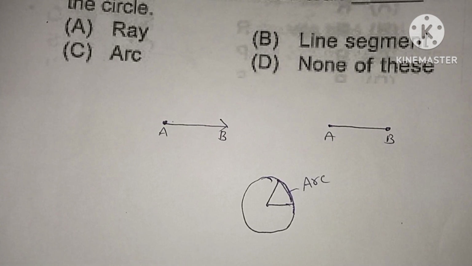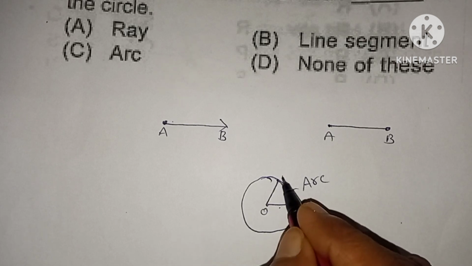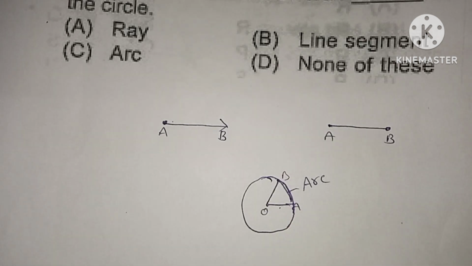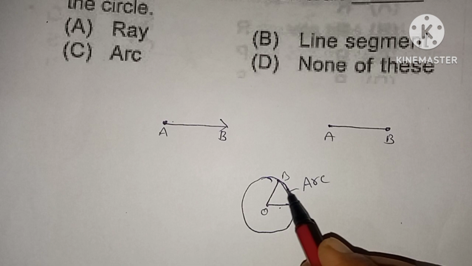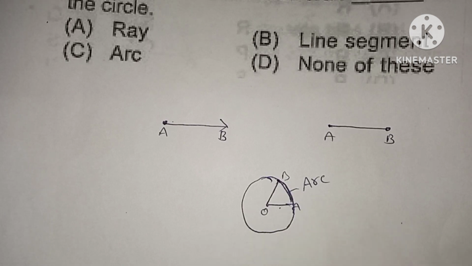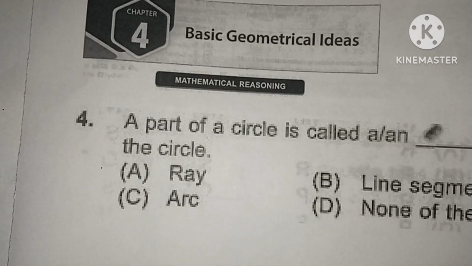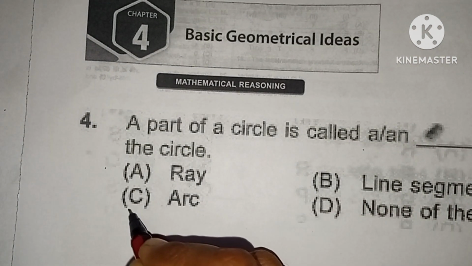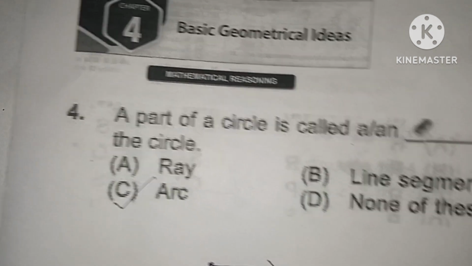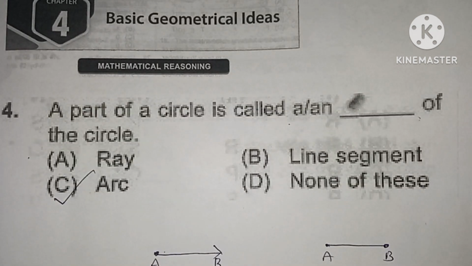It is a part of a circle formed between two radii. OA is a radius and OB is also a radius. So formed between them and making an angle less than 180 degrees. So this is the arc of a circle. So a part of a circle is called an arc of a circle. Option C is the correct one.